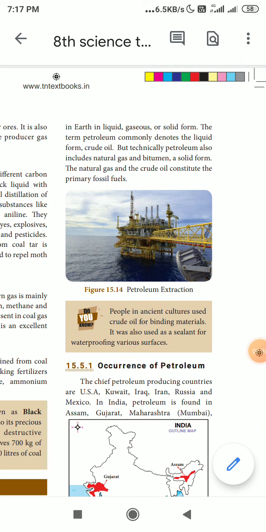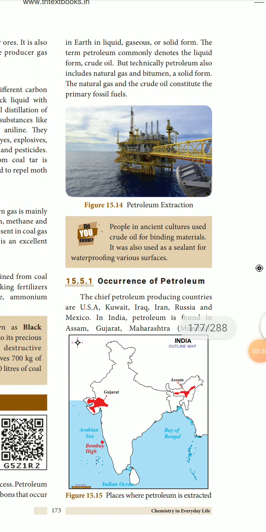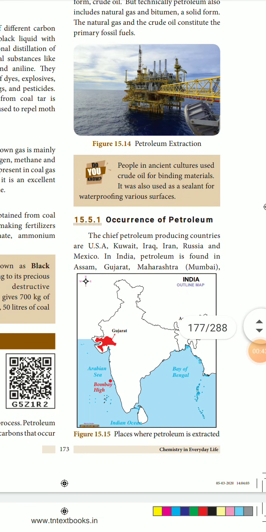The natural gas and the crude oil constitute the primary fossil fuels. In the olden days, crude oil was used as a binding material, and it was also used as a waterproofing substance. Now, the occurrence of petroleum: it is obtained from the USA, Kuwait, Iraq, Iran, Russia, and Mexico.